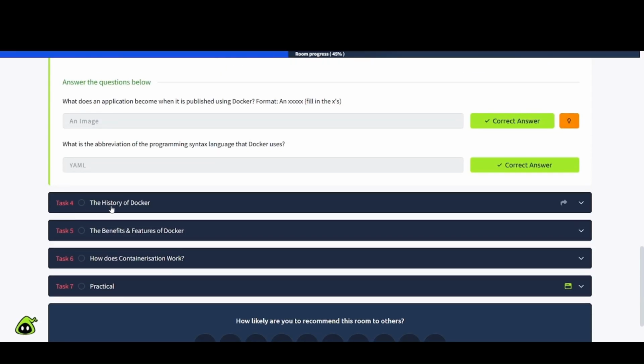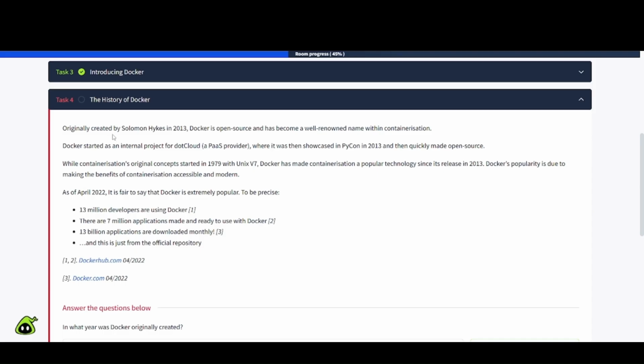Task number 4, the history of Docker. Originally created by Solomon Hykes in 2013, Docker is open source and has become a well-renowned name within containerization. Docker started as an internal project for .cloud, a PaaS provider, where it was then showcased in PyCon in 2013 and then quickly made open source. While containerization's original concept started in 1979 with Unix v7, Docker has made containerization a popular technology since its release in 2013. Docker's popularity is due to making the benefits of containerization accessible and modern.